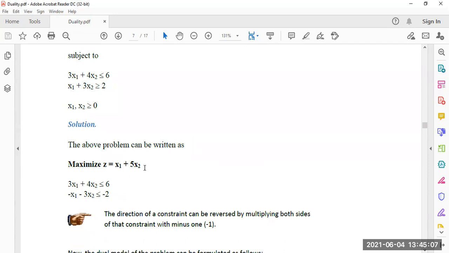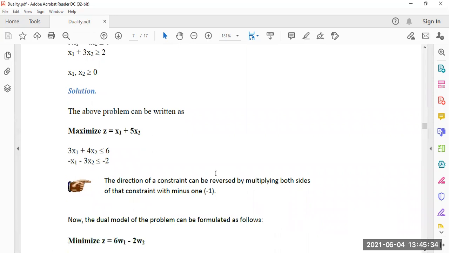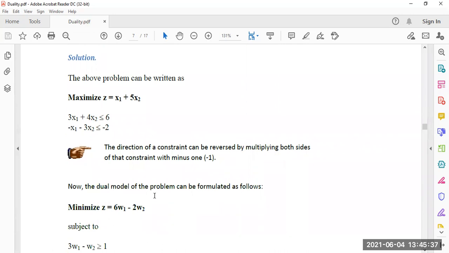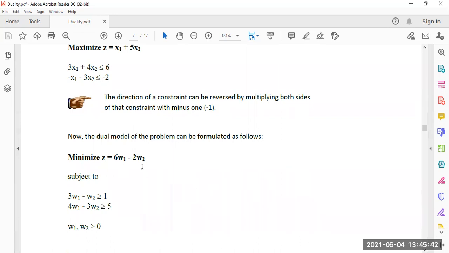Maximize z equal to x1 plus 5x2. The first constraint was less than equal to, it's okay, but the second one was greater than equal to, so we multiply both sides by a negative sign to change this greater than equal to inequality into less than equal to. So we are changing it here, multiplying both sides by minus, that is minus x1 minus 3x2 less than equal to minus 2. Now the direction of the constraint can be revised by multiplying both sides of that constraint by minus 1.